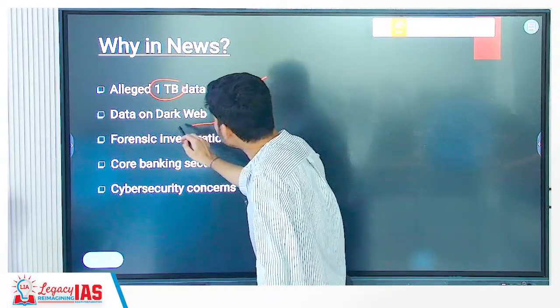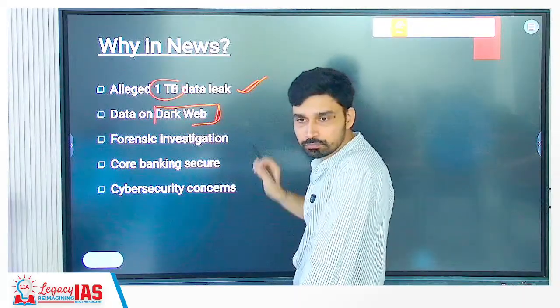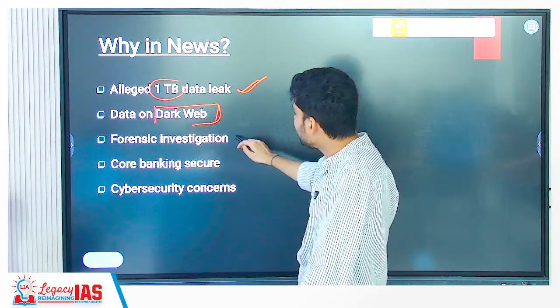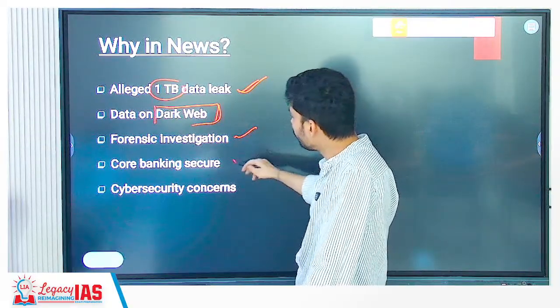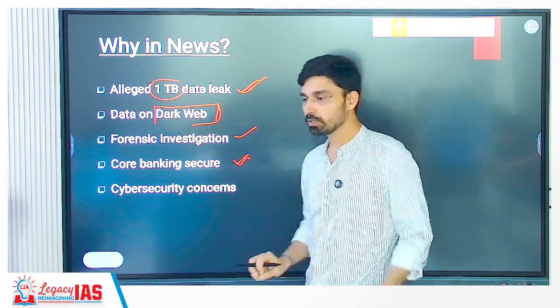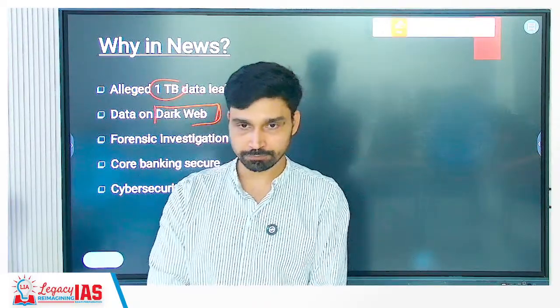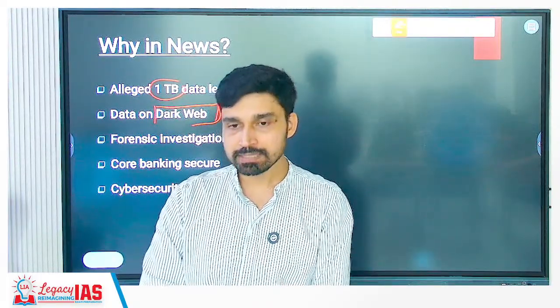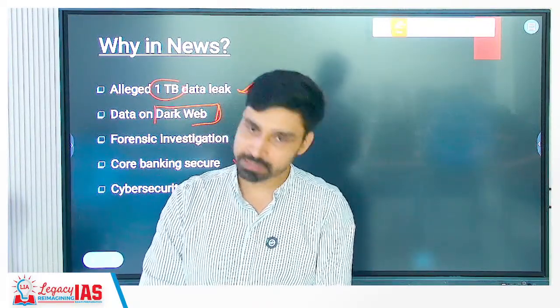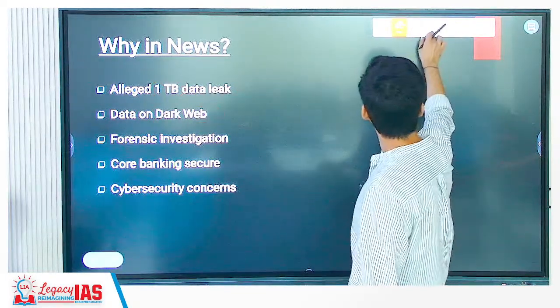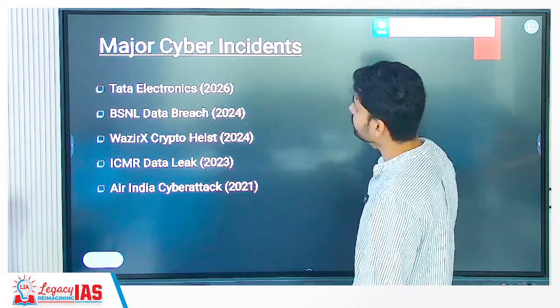And where was this data leaked? Answer, it is on the dark web, right? We will discuss the dark web. A forensic investigation was carried out. Core banking, however, was secure. It is believed that all the core banking information that you have is secure. What was leaked is some information about the customers of Bank of Baroda. And it has raised concern about cyber threat and cyber security.